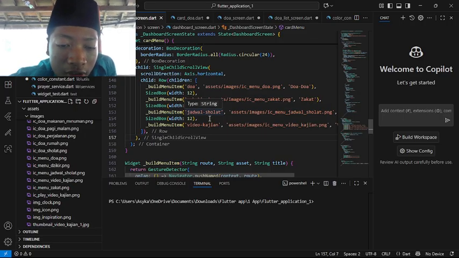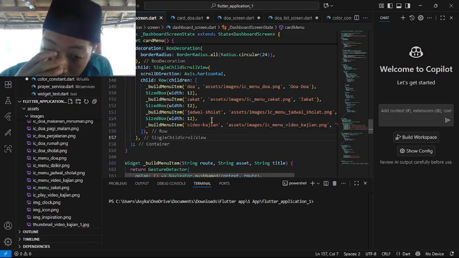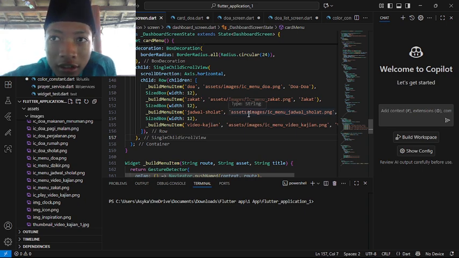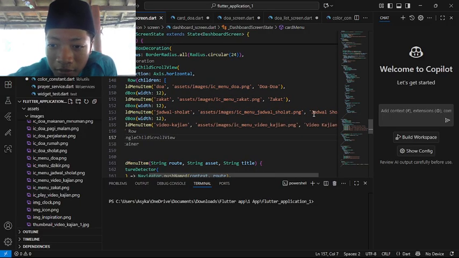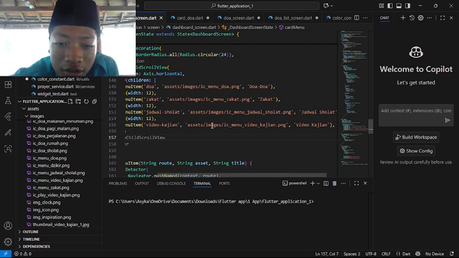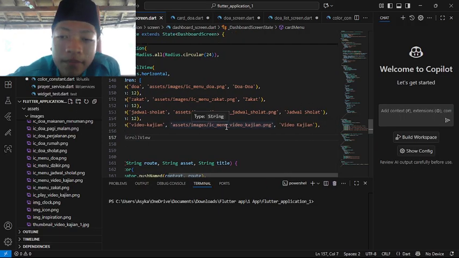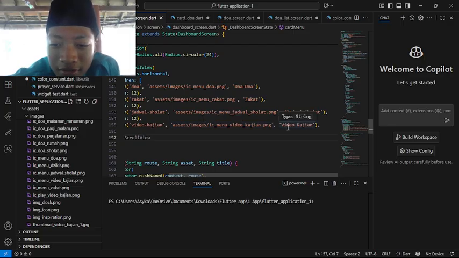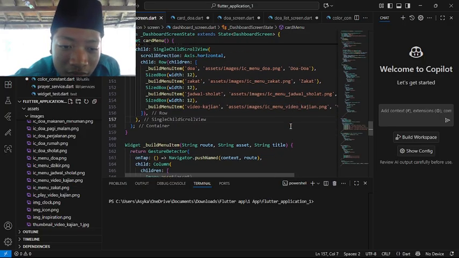Another buildMenuItem with the name Jadwal Salat, and the asset or the image was this one, and the title was Jadwal Salat. And for another SizedBox, make another buildMenuItem with the name video kajian, and the image and the title.